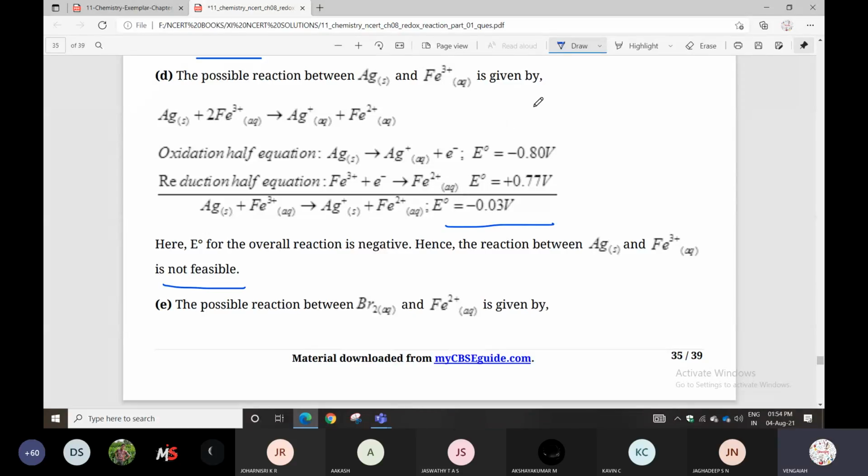How can we calculate the E naught value? E naught equals E right minus E left. Nothing but E reduction minus E oxidation.